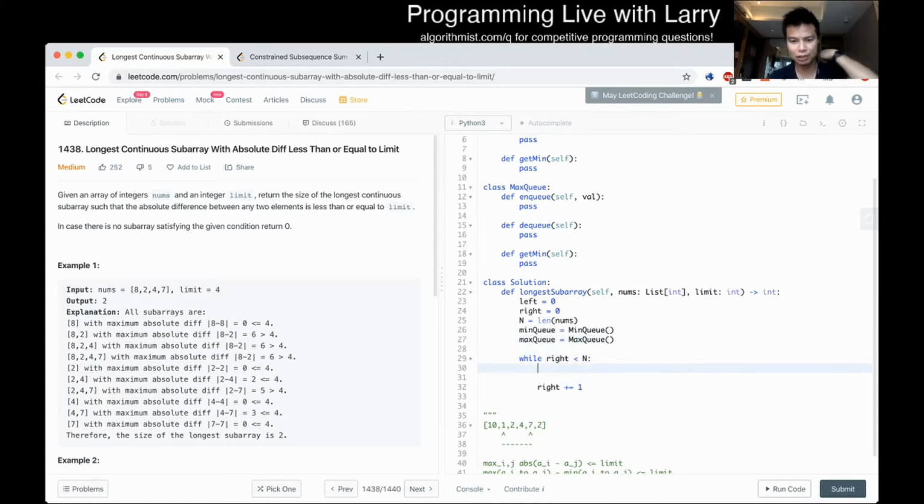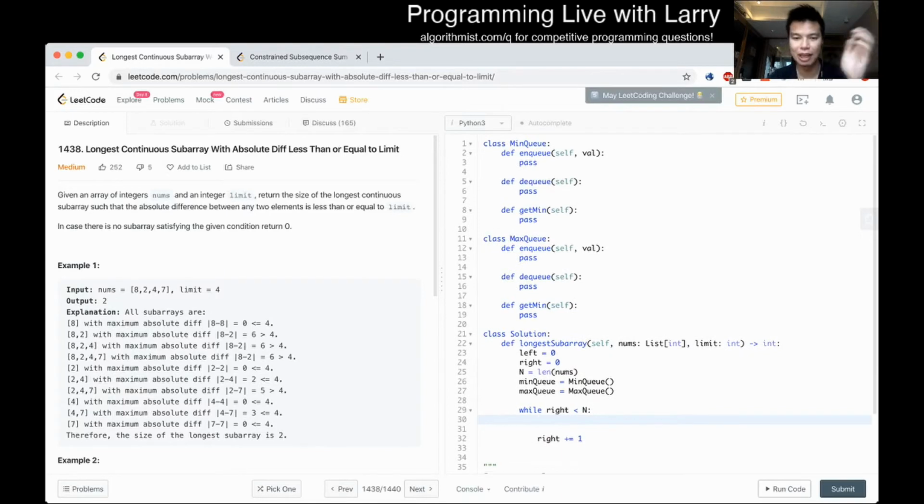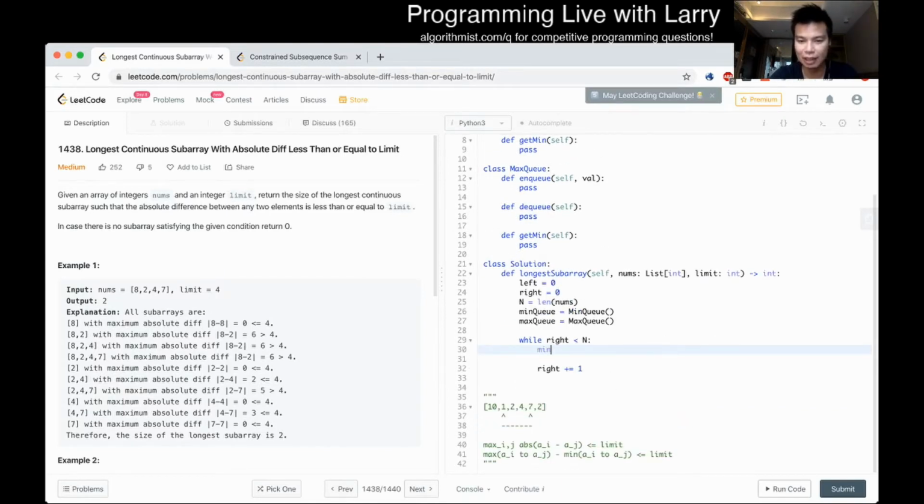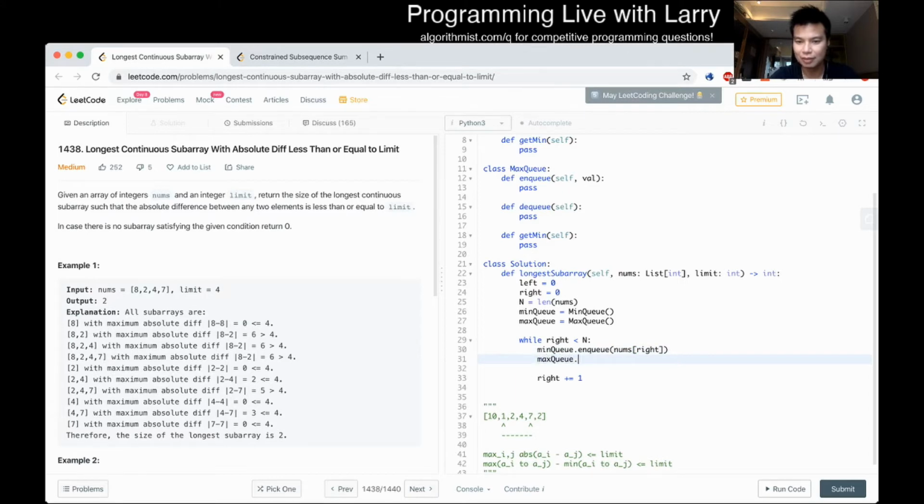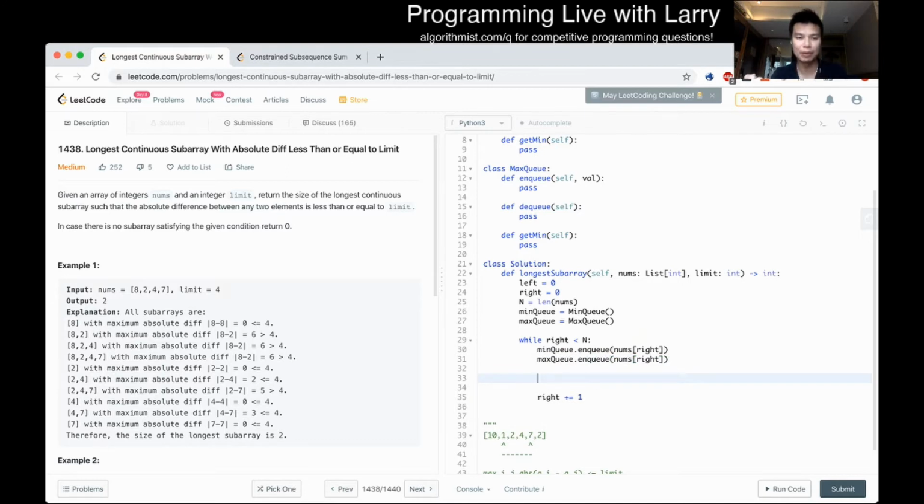And now, using these abstract data types to solve the problem, we have min q. I'll write append because it's more Pythonic, maybe. But now we want to enqueue nums sub right in max q as well, right? And then, once we add in a number, we want to check the max and the min. Once you enqueue the number, we have to check whether our invariant holds, or we have to keep our invariant true, right? So now we just do a check.